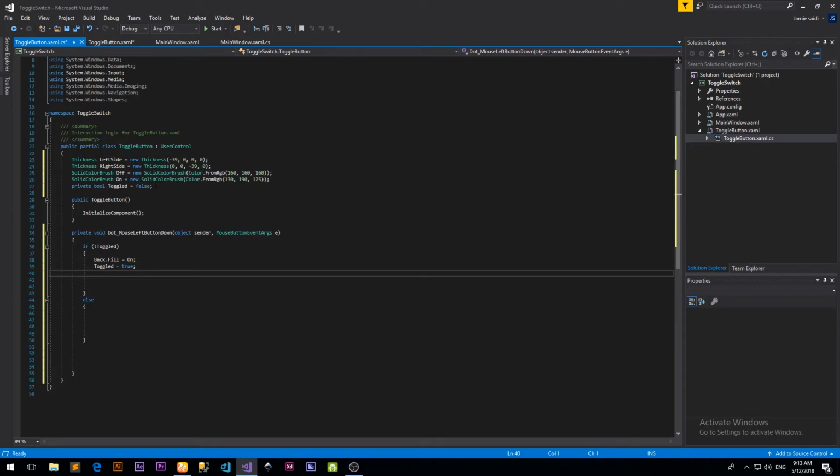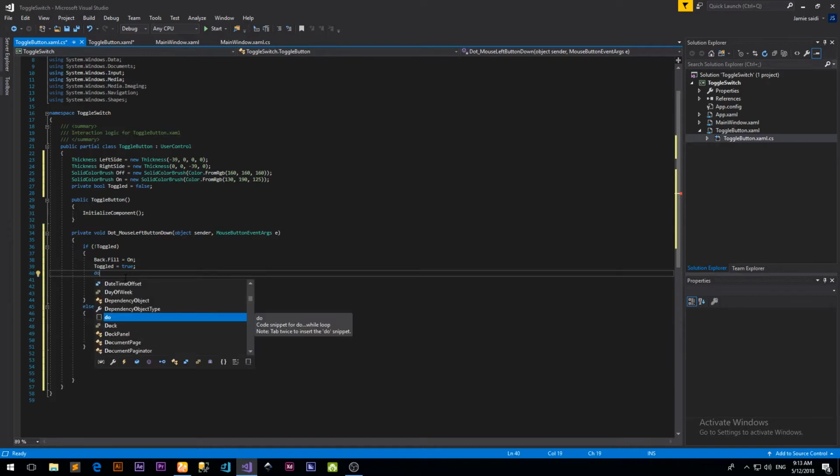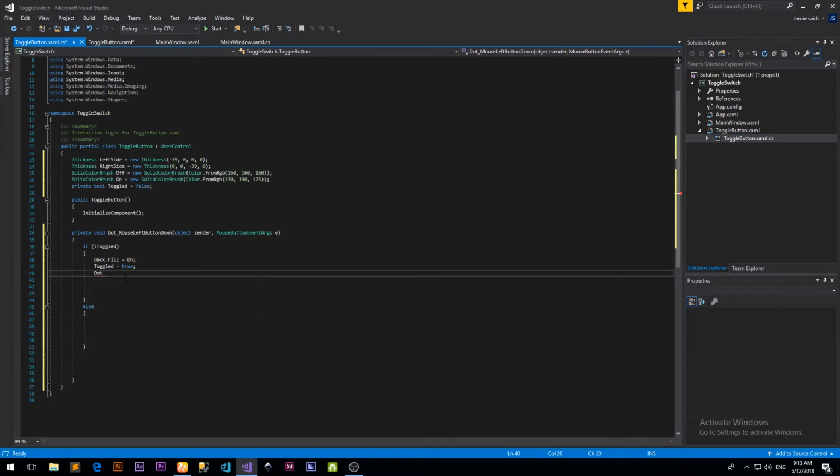And we should move the dot, dot margin. We made a set of margins here in a variable called thickness. So when it's on, we want it to move to the right side, so just say right side.